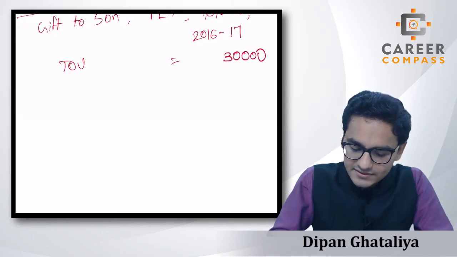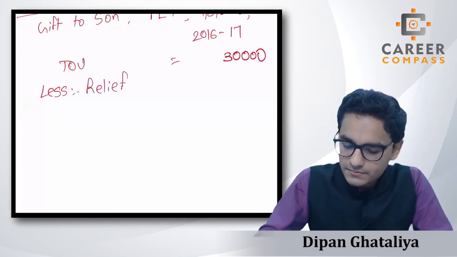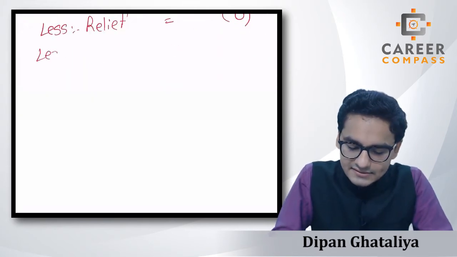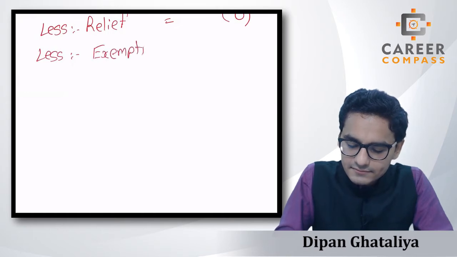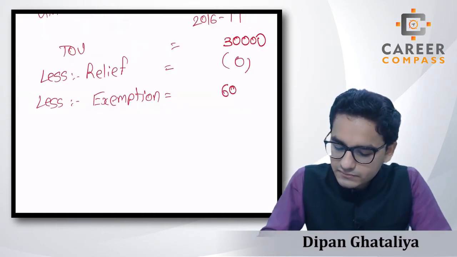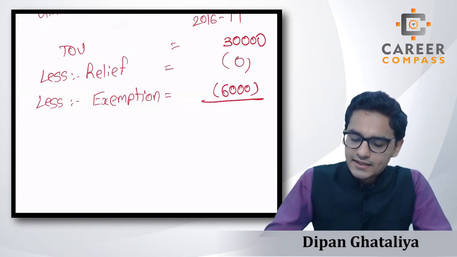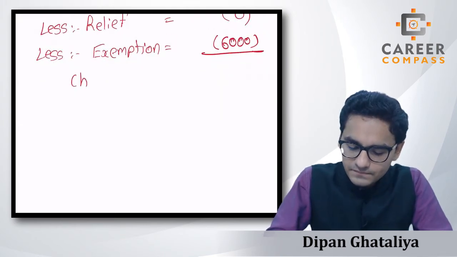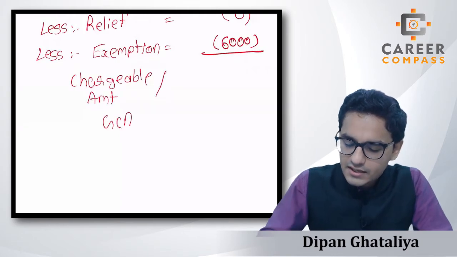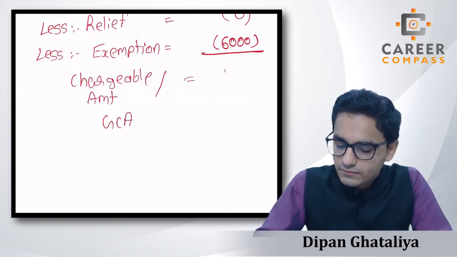In this case, once again, we are writing down the relief, but there is no information about the relief, so we are not deducting anything. Less, once again, exemptions. In this case, students, according to the rules of the exemption, we are going to claim £6,000 of exemptions, and our chargeable amount, or gross chargeable amount, GCA, will be £24,000, students.